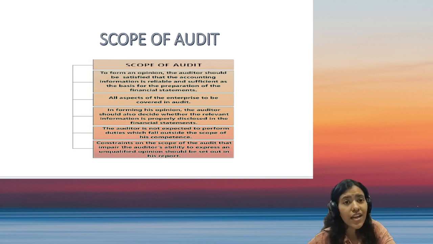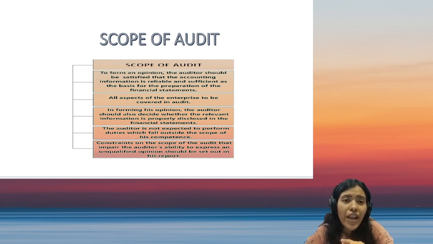Next point comes that the auditor should ensure that all the aspects of the enterprise is covered in the audit. That is, he should plan the audit in such a way that all of the areas he is able to check. Audit should not be planned in such a way that I am allocating 20 hours to one area and not even 20 minutes to the other area. Yes, some areas require many more working hours than other areas. Some areas may require less working hours. All of this depends on materiality, risk criteria, and other things.